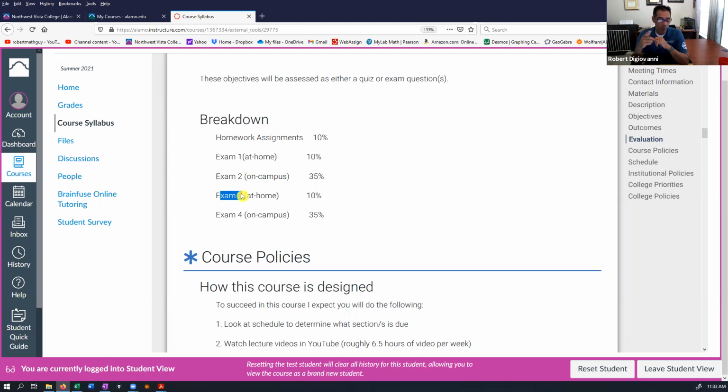So most students do very well on those exam 1, 3, and the homeworks, because there's different ways you can go find answers and use other computer systems to get you the right answer. So we know that as instructors. So there's got to be some accountability, make sure people are doing the work. So exams 2 and 4 are the big ones.